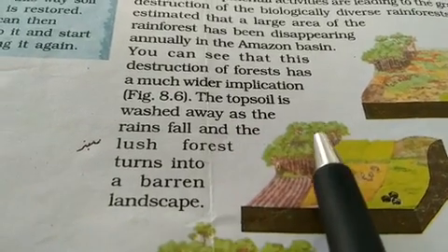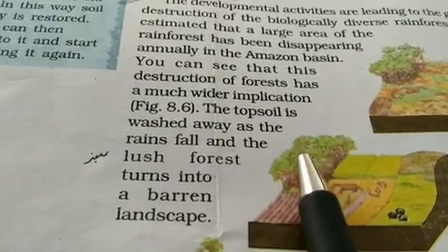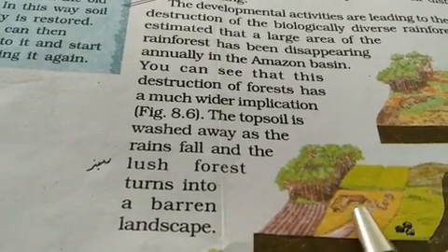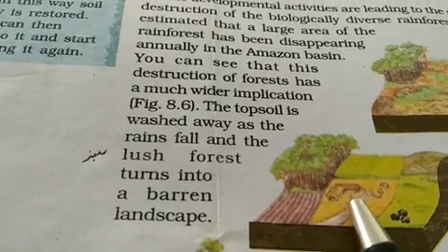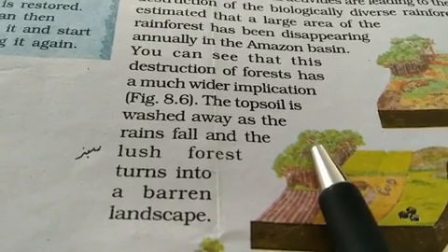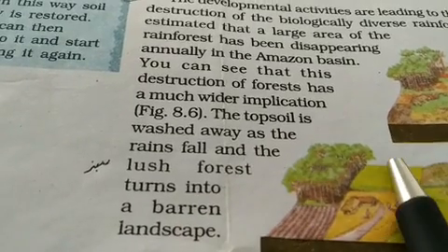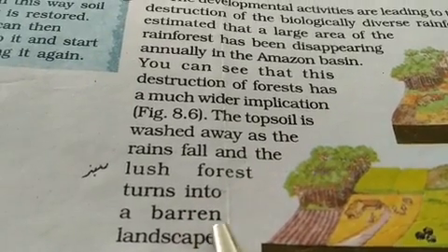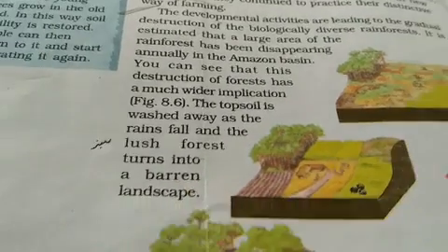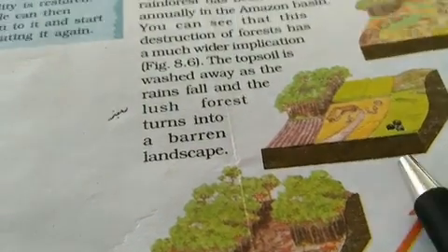Due to the absence of trees, the topsoil of the area is washed away. When it rains very heavily, it washes away the upper soil, which was fertile earlier, very green and full of trees and forests. That is turning barren with the passing of time. So, this is why the people of this area started to cut the forest, to start agriculture and to settle their homes.